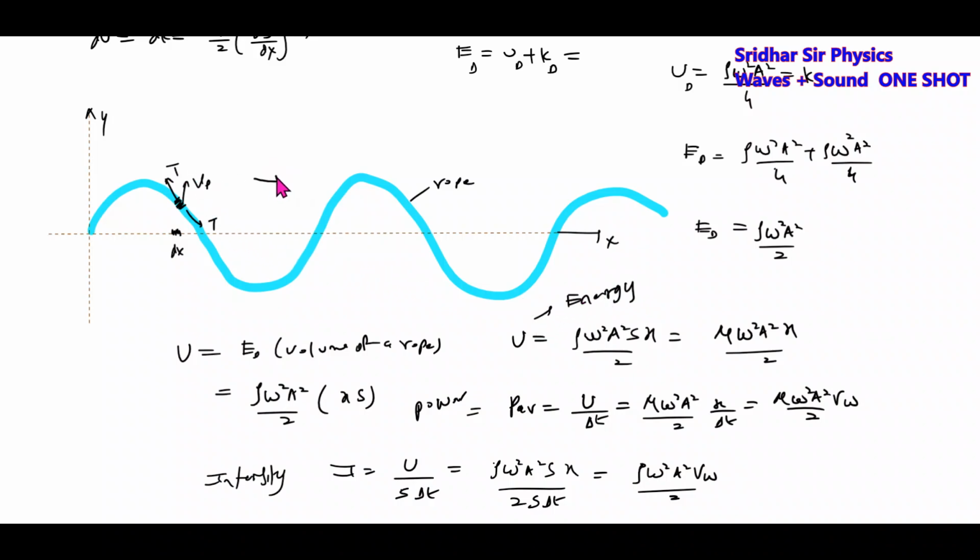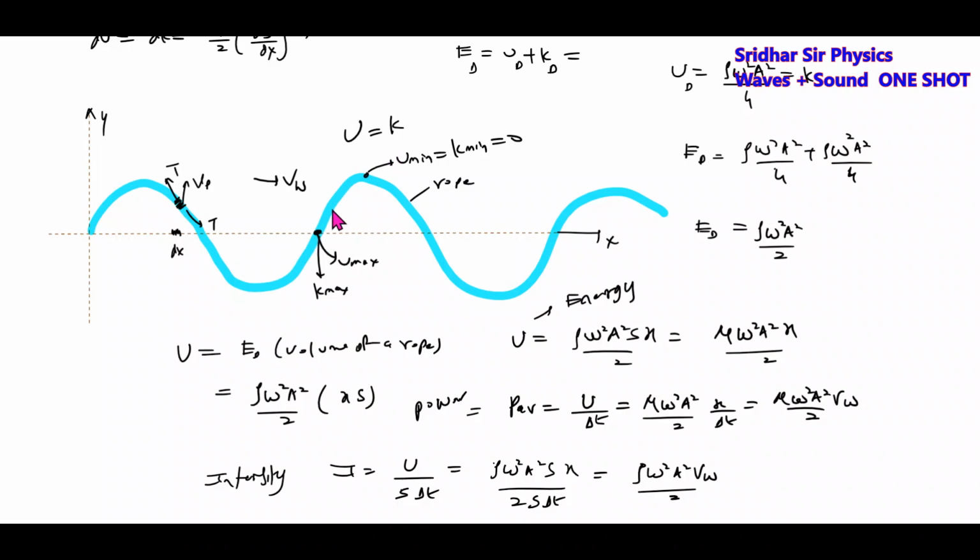When a transverse wave propagates on a rope, potential energy and kinetic energy will be in equal proportion. Both will be maximum at the mean position. Both kinetic energy and potential energy will be minimum or zero at the extreme point.